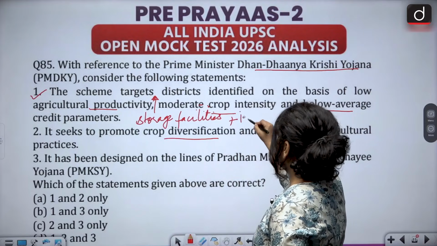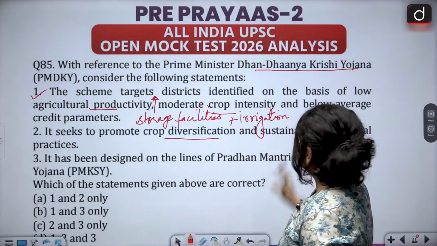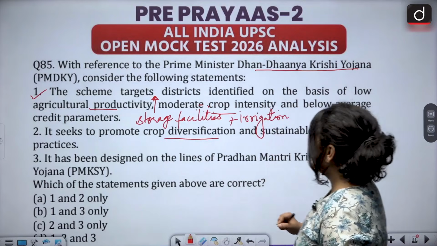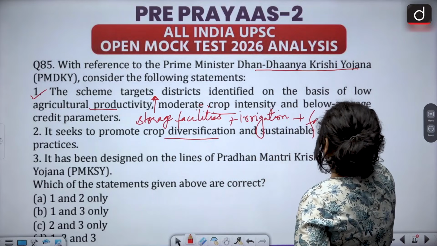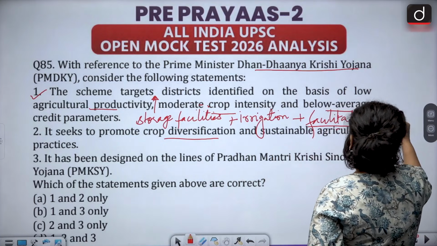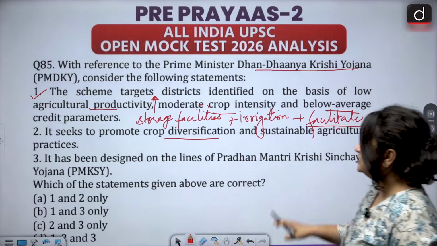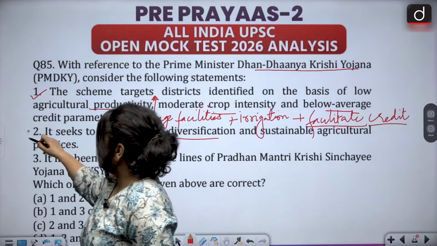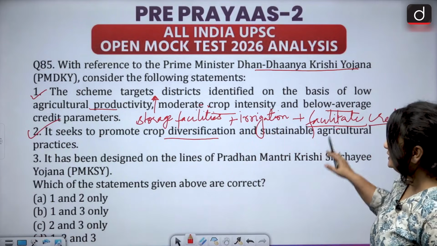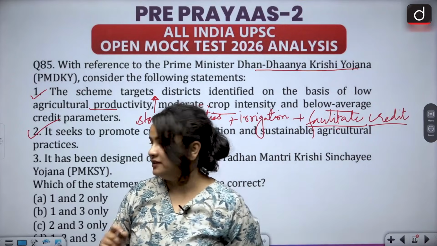With the help of improved irrigation facilities. And finally, when we discuss below average credit parameters, then naturally the scheme aims to enhance and facilitate credit for people involved. So this is correct. The statement is correct, but you can also remember all these things and you can derive this on the basis of the statement first that has been given.